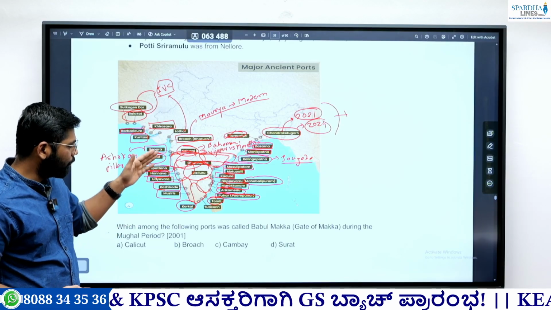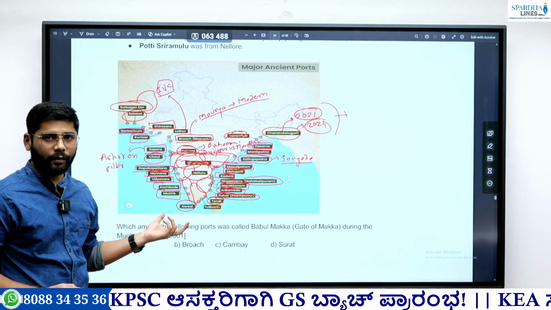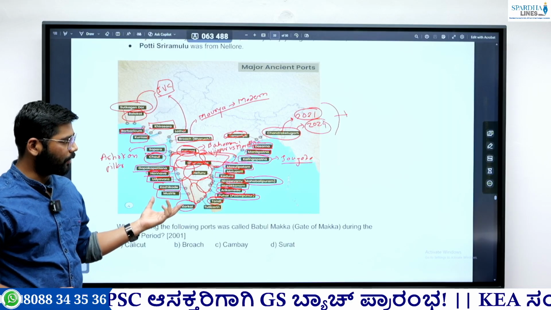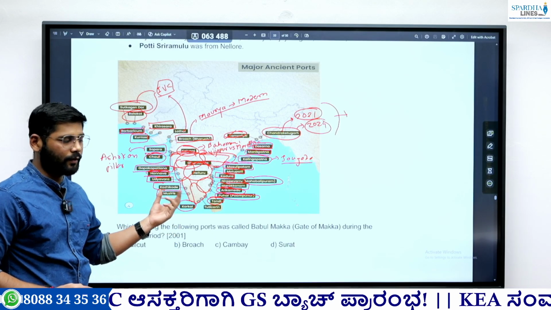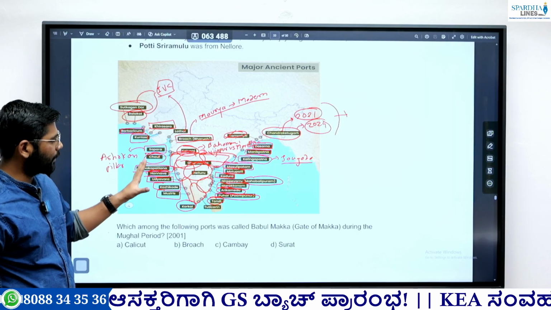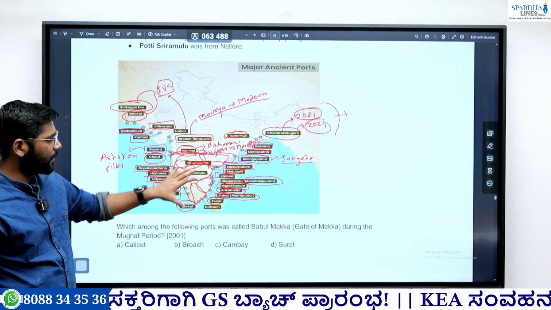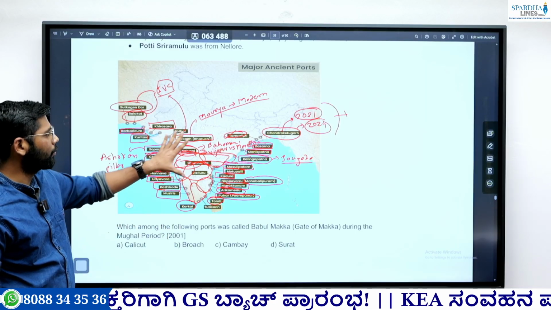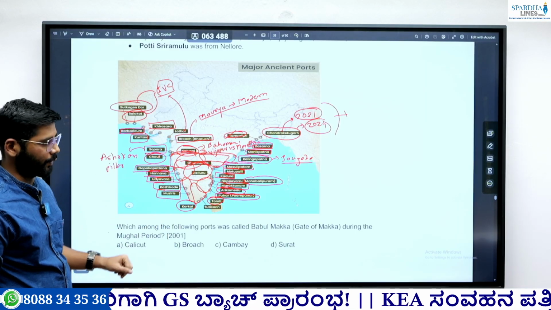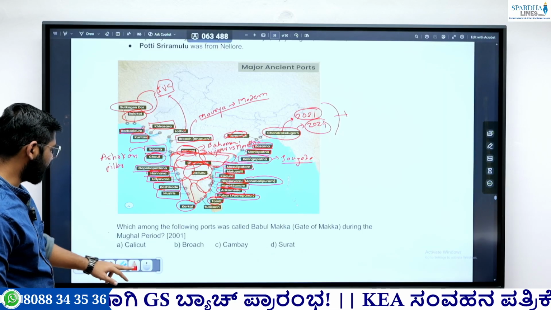If you want to go deep, there is a shortage of time, and the cost benefit analysis is too low. So rather than going into detail, just see where the port is located and which dynasty ruled over which part. That is sufficient. Then the next one, a question for practice.